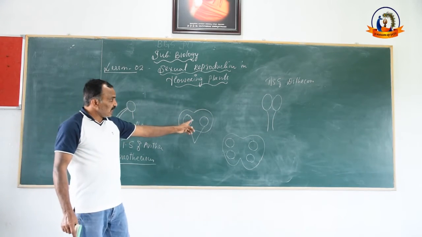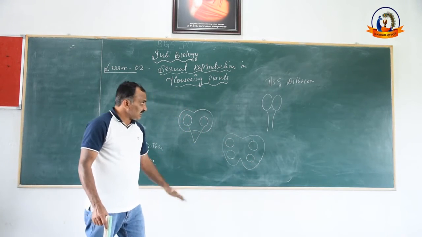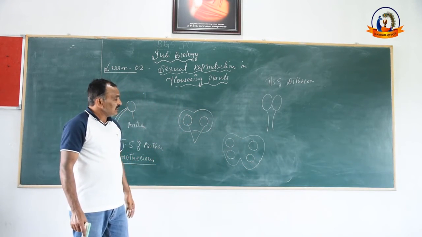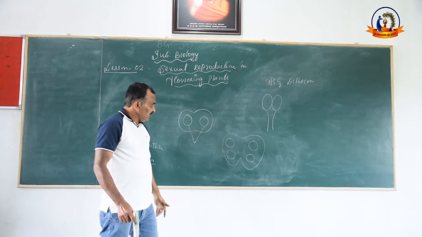What develops inside these microsporangia? Pollen grains develop. Your syllabus includes, see, the diagram of the dithecous anther in detail.